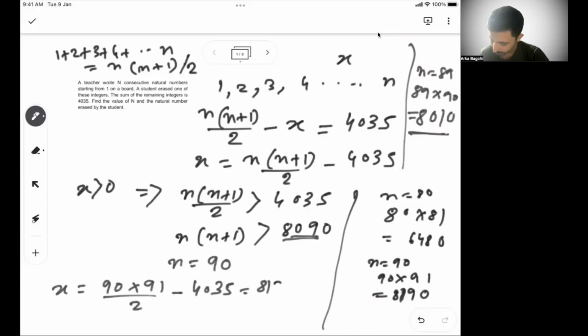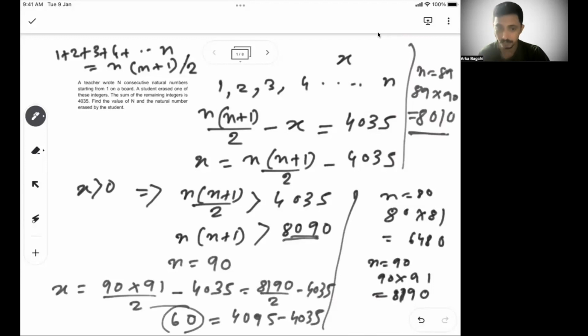So 8190 by 2 minus 4035, which is 4095 minus 4035. So the answer is 60. So 60 is the value of x. The number that has been removed is 60.